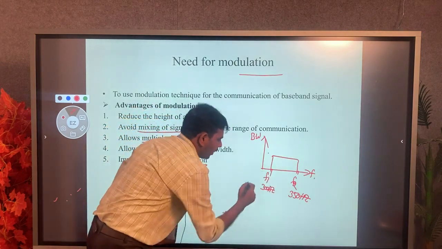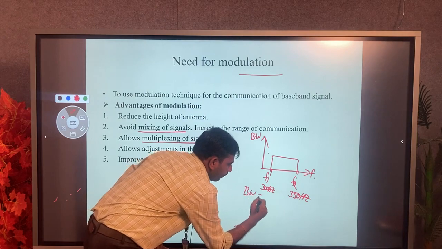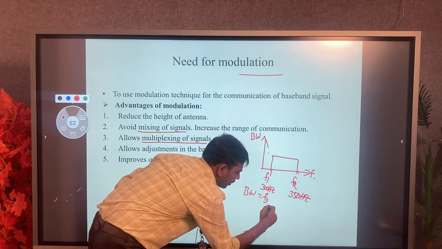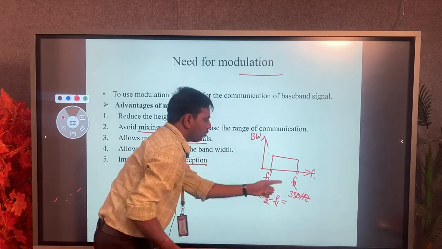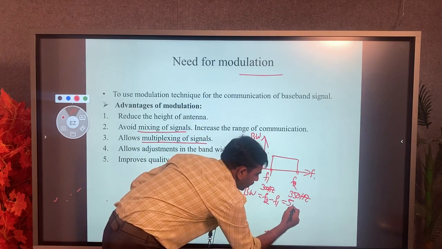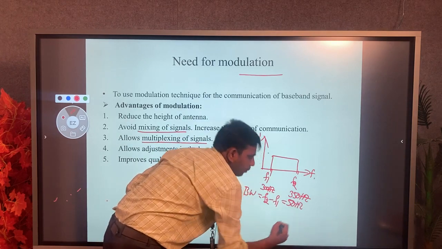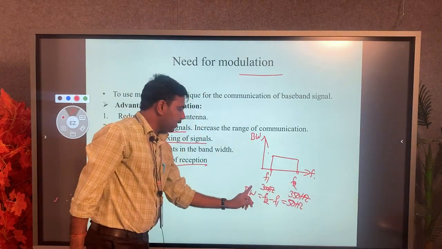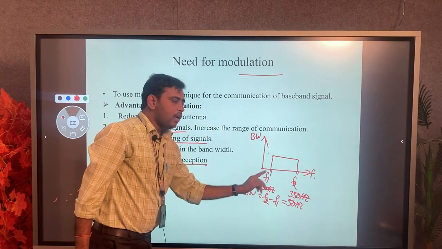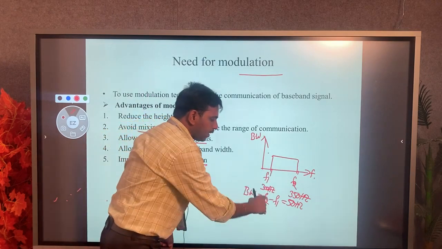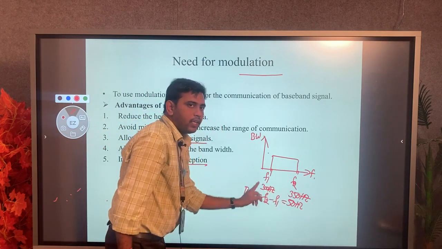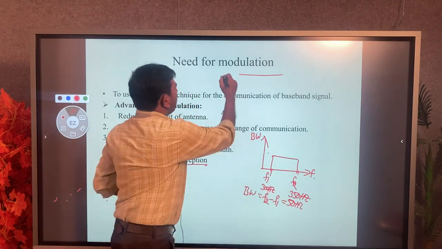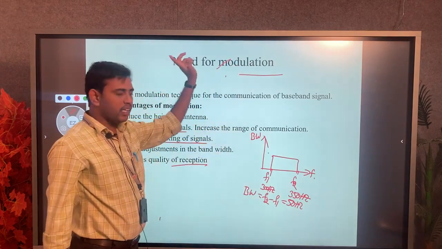So here we have to find the bandwidth. How do we find the bandwidth? High frequency minus low frequency, that means f2 minus f1, which gives the required bandwidth of only 50 Hz. That means above 350 Hz or below 300 Hz, the signal will not be allocated into this band. Only 300, for example 310, 320 up to 350, only those signals will be transmitted through this bandwidth. That is one of the advantages of the modulation technique.